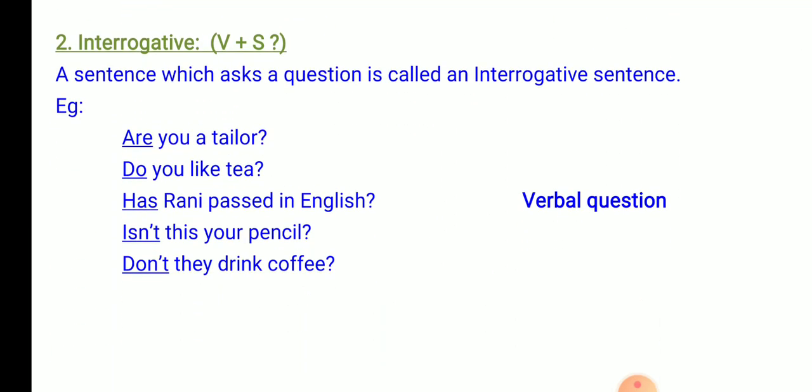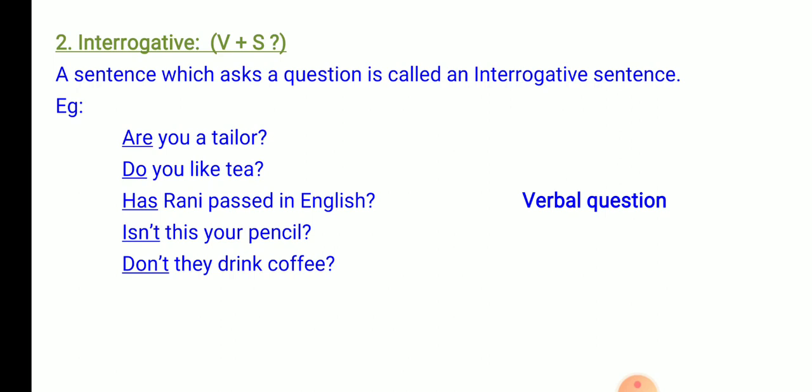Let us move on to the second kind of sentence, the interrogative sentence. What is an interrogative sentence? It is a sentence which asks a question. It ends with a question mark. The structure of the interrogative sentence is verb plus subject.